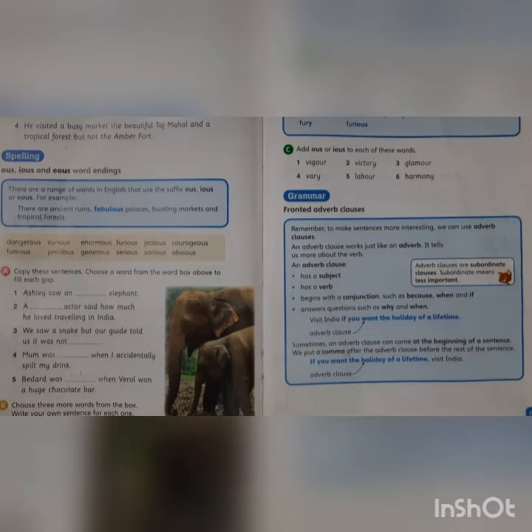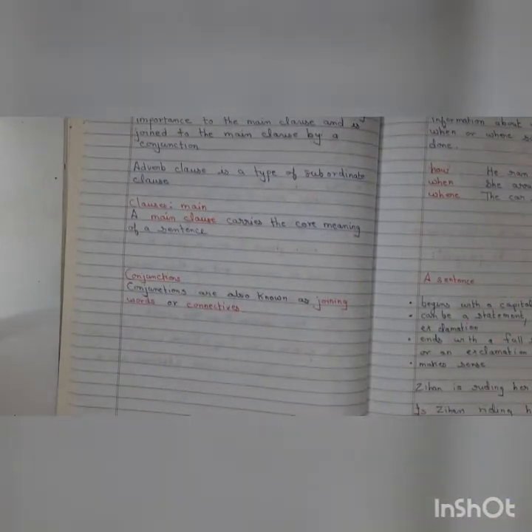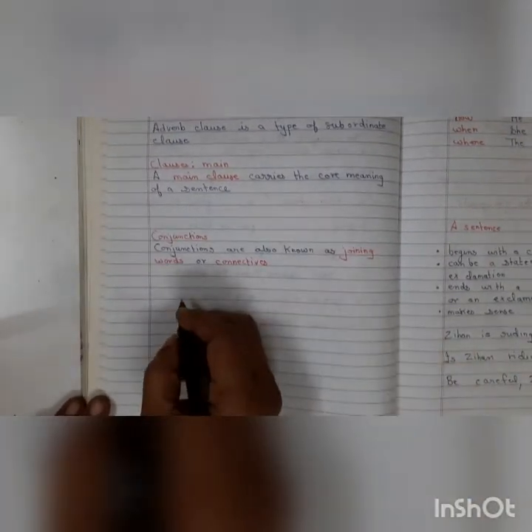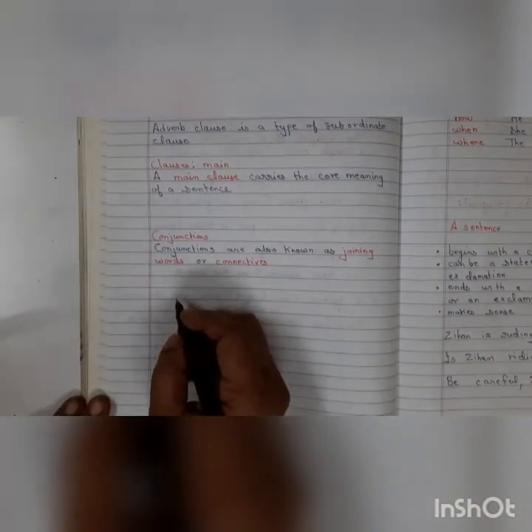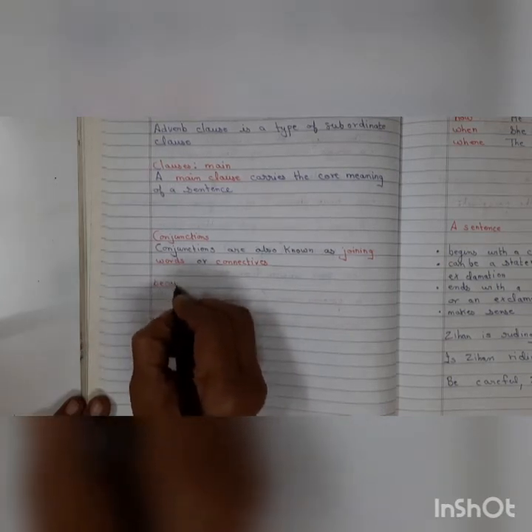Because, if, when, after, before, even if, though, unless, although. So all these are conjunctions. Let me write it here. What is the list of conjunctions, children? Compile a list of conjunctions. Because, something which is very simple. Let's start with because.